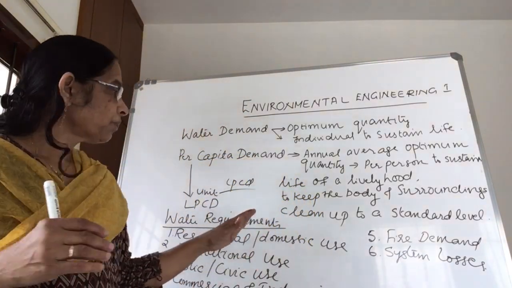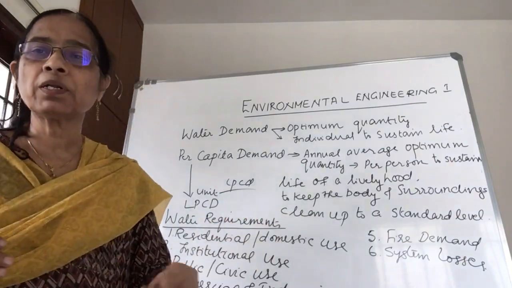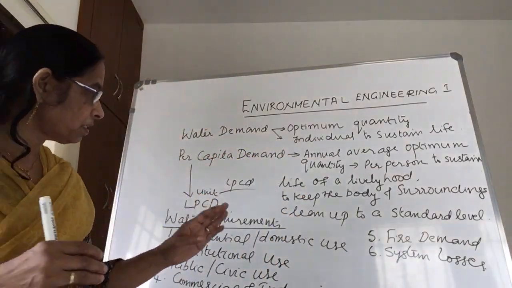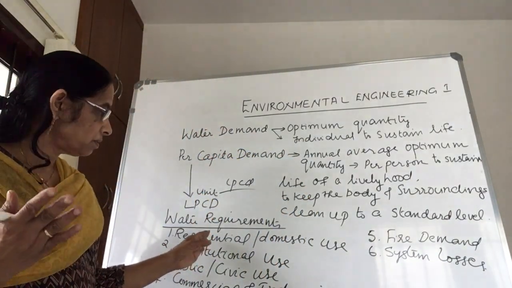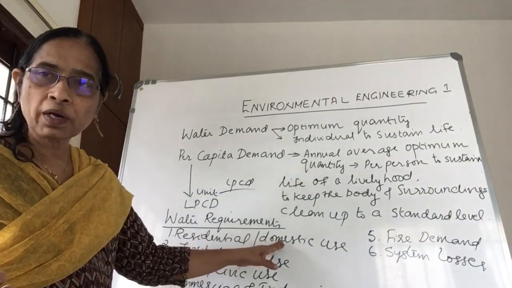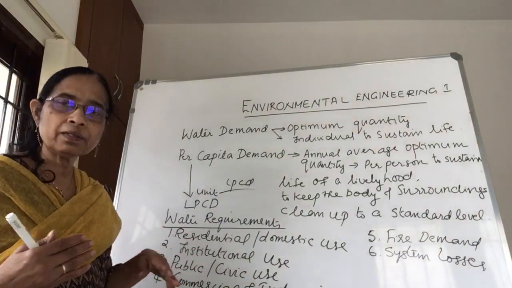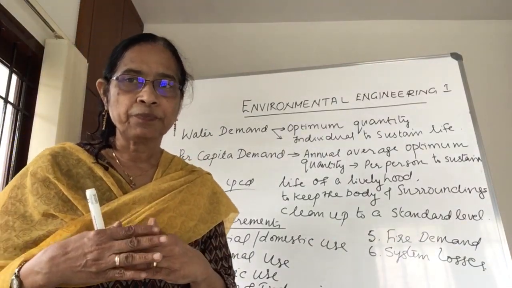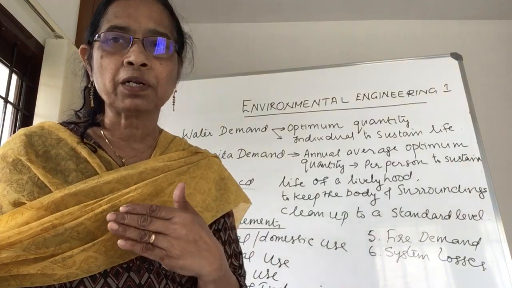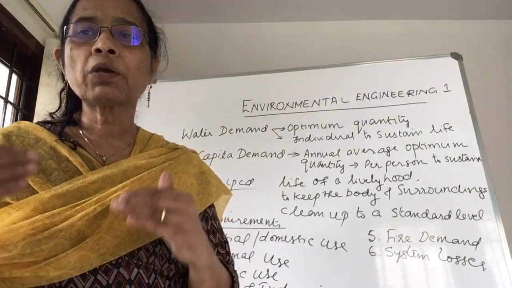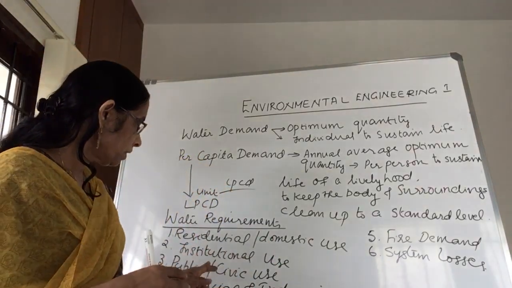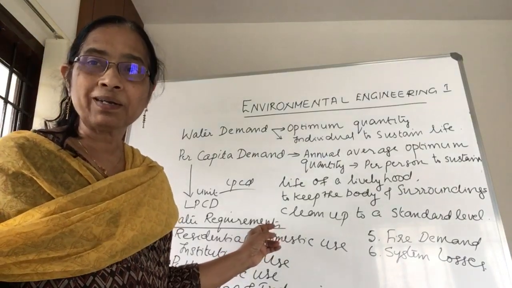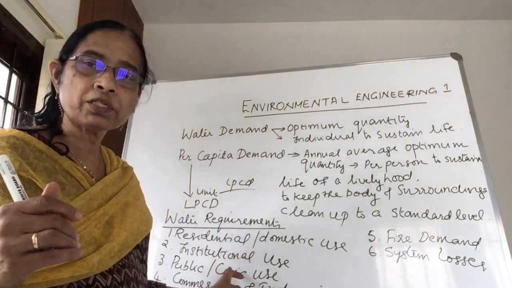Okay, now what are the different types of water requirements? For what purposes do we need water? The first one is residential or domestic use. Then the second one, institutional use. When we are planning a project, you have to consider the institutional use. Different institutions may be there in that particular community, and you have to provide the required quantity to them. Then the third one, public or civic use, that is public toilets, public markets, etc.